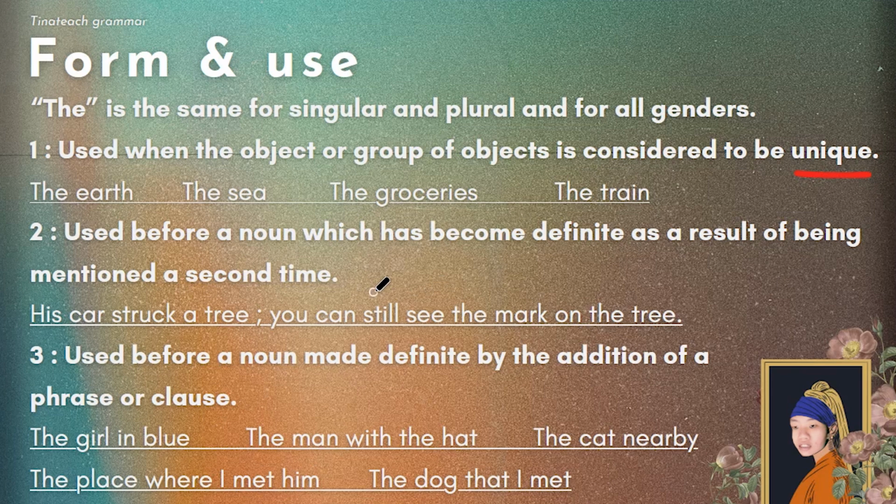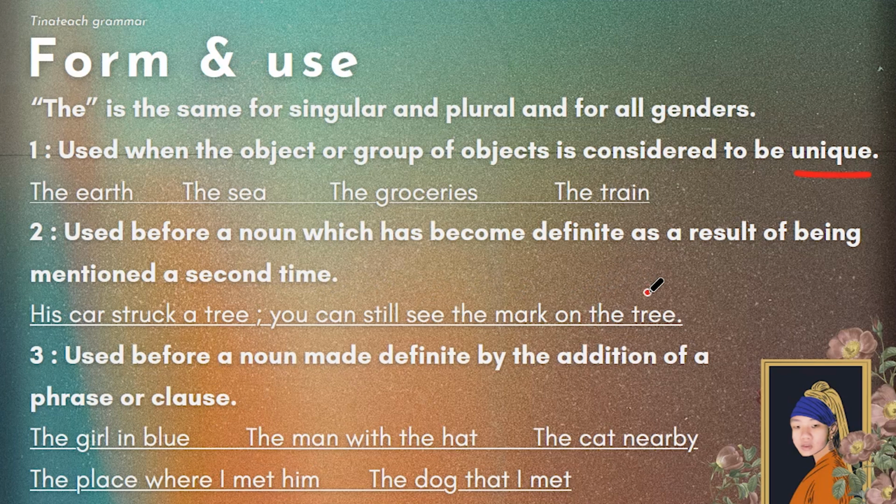The second use case is before a noun which has become definite as a result of being mentioned a second time. For example, his car struck a tree. You can still see the mark on the tree. I'm going to go through it one more time. His car struck a tree. You can still see the mark on the tree.